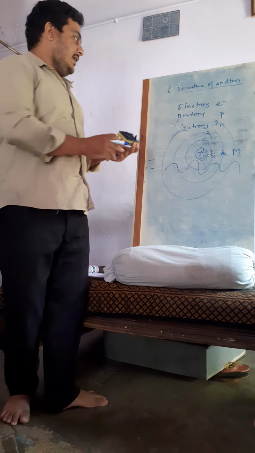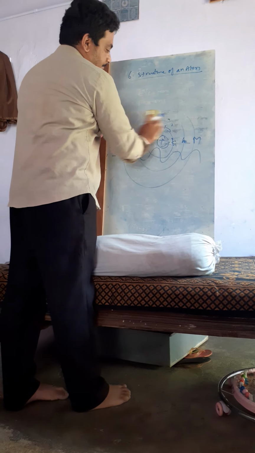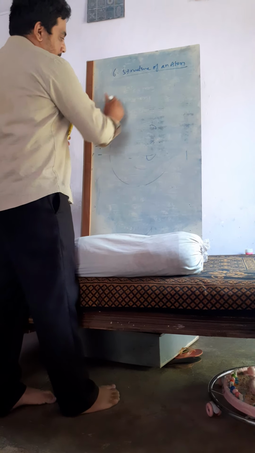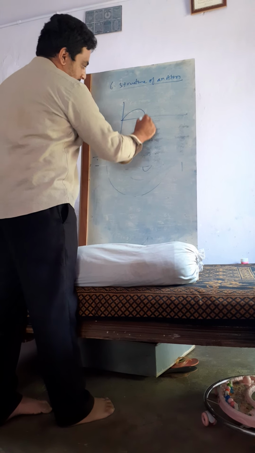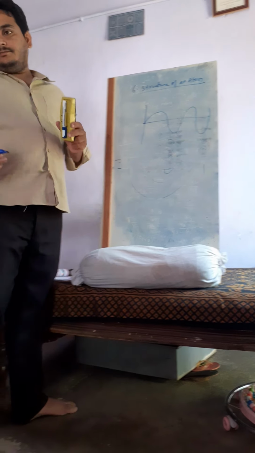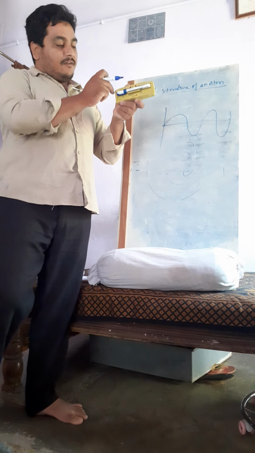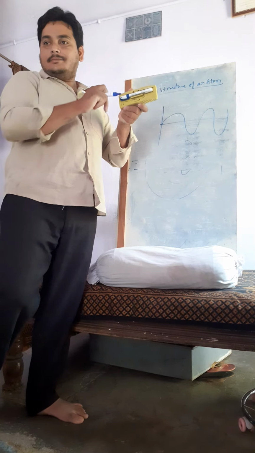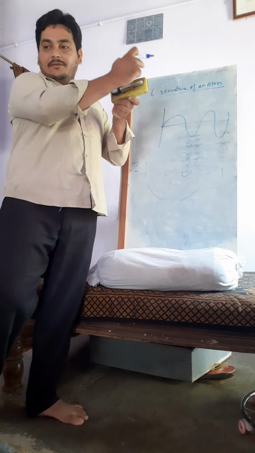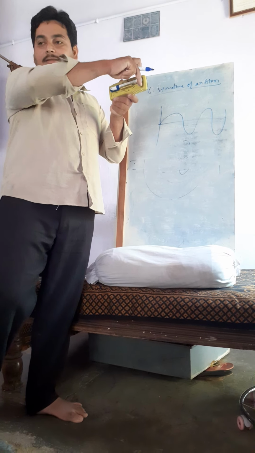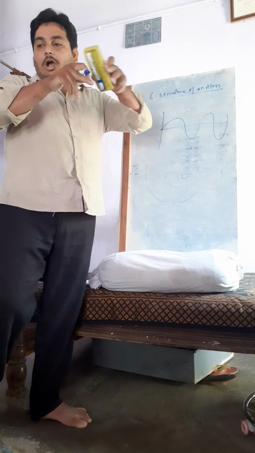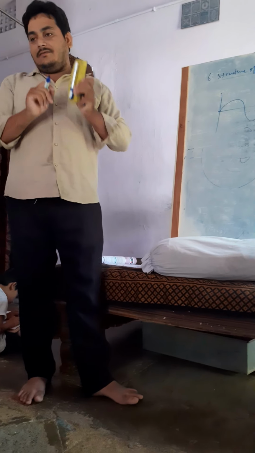You have the pattern given in your textbook. For example, your electric wave travels something like this, and the perpendicular wave, the magnetic wave, travels something like this. The combination of both we call the wave nature of light.